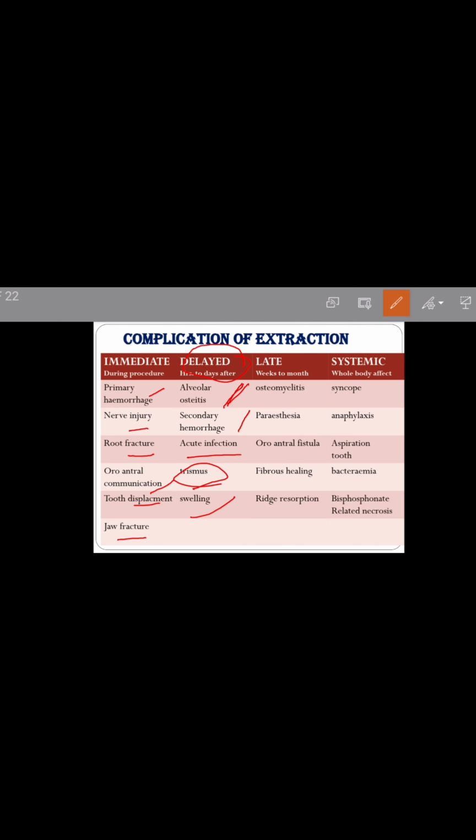Now, moving to the late complications of extraction, which are seen weeks to months after the extraction, such as osteomyelitis, paresthesia, oroantral fistula formation, fibrous healing, and resorption.